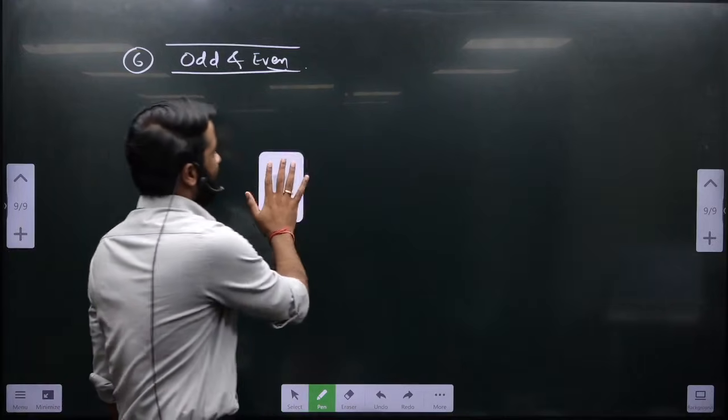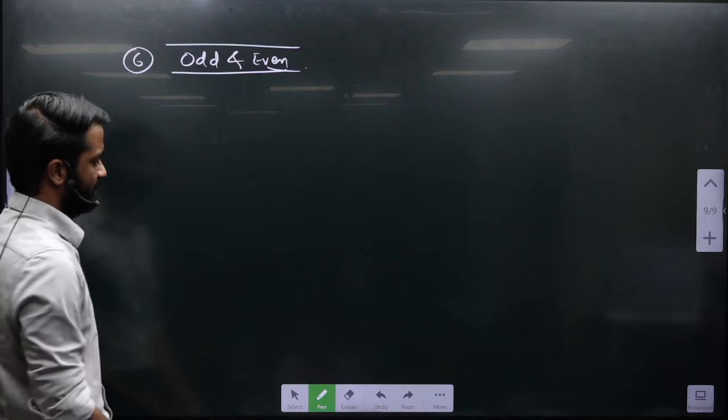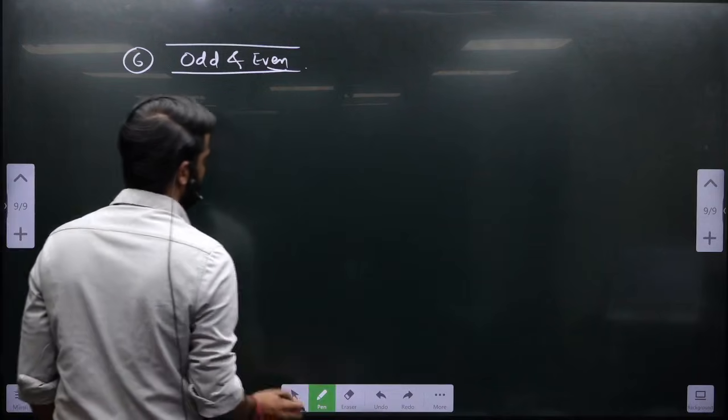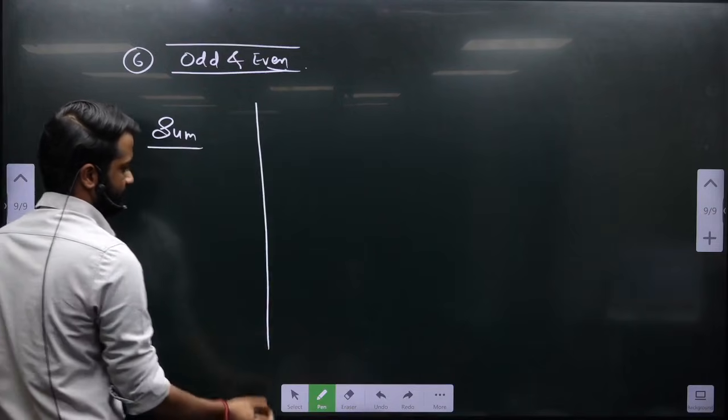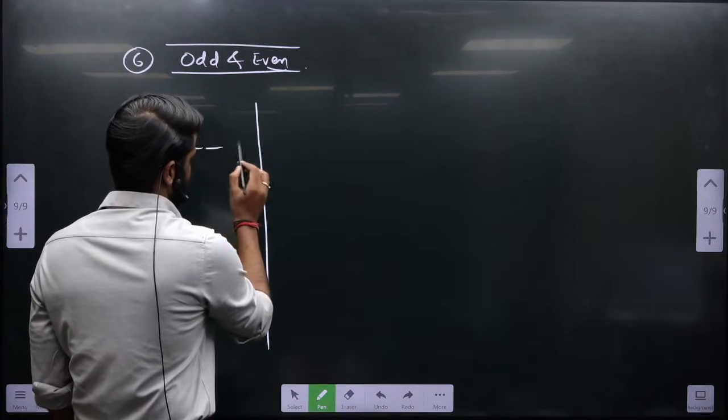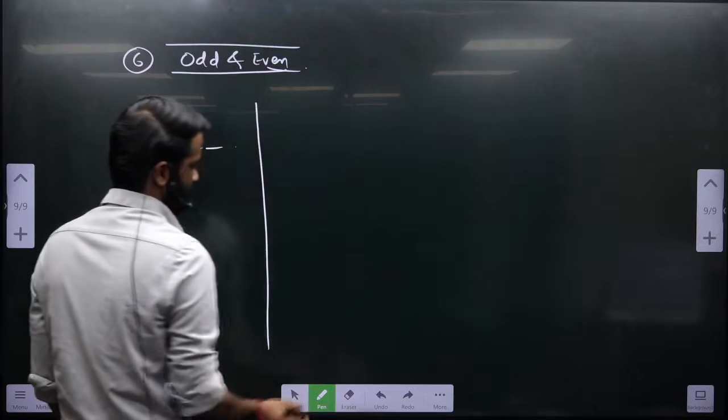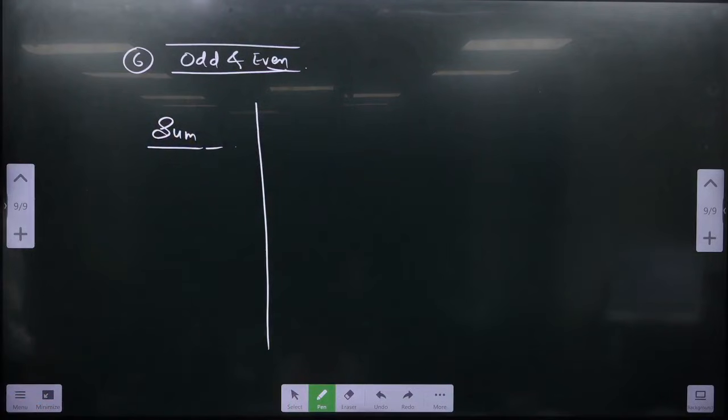Now we will start seeing the theorems. Okay. Look at the board.